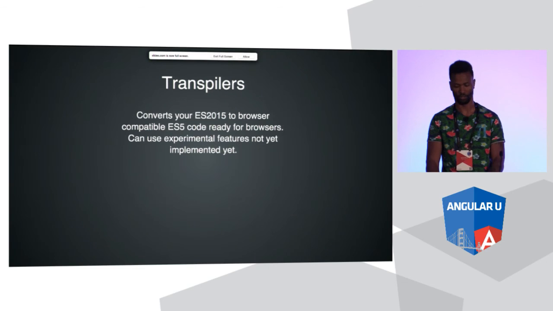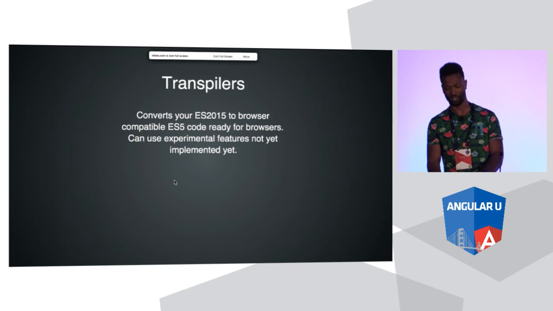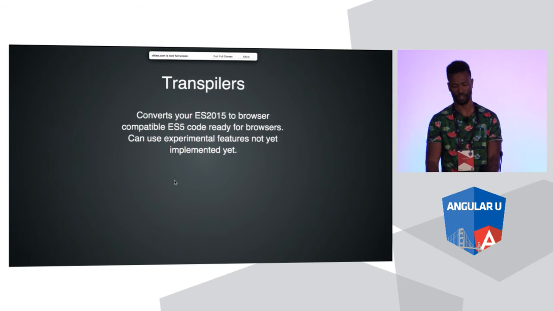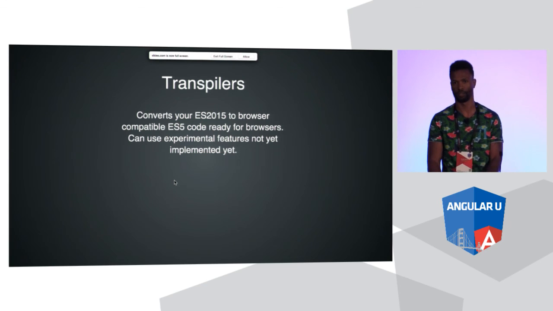So transpilers, right? What are transpilers? If you've used CoffeeScript, you've used a transpiler before. It converts your ES 2015 to ES5 code ready for browsers. It can use experimental features not yet implemented. So yeah, we're going to use a transpiler to convert our ES 2015 down to something that our browsers can read, just like CoffeeScript. You can't run CoffeeScript in a browser, and most of the features in ES 2015 you cannot run in certain browsers as well.